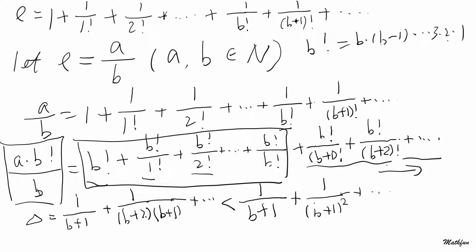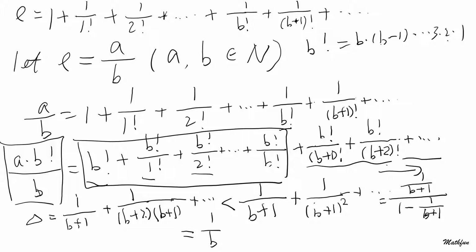Now this whole thing equals what? Well, the first term is 1 over (b plus 1), and then we will do 1 minus the ratio, and that will equal 1 over b. You can do it yourself, it's very easy.